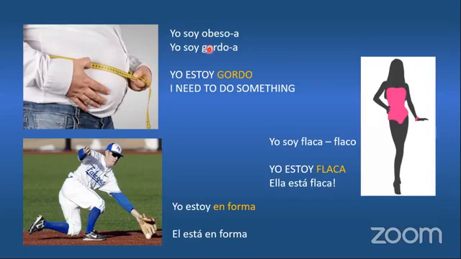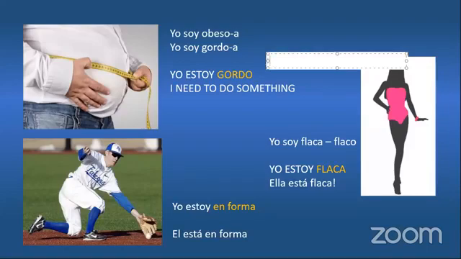I've been a little fat from my 4-year-old, 5-year-old, all elementary school, high school, college. I am like that. So it's a permanent situation. Because it's a permanent situation, I am using the verb to be, but I am using soy. So if I'm going to say something that is permanent, yo soy obeso. But let's see what happened here in this sentence. Yo estoy gordo. Yo estoy means I am not all the time obese, or I am not all the time fat, but right now, after being quarantined for 6 months, I am fat.